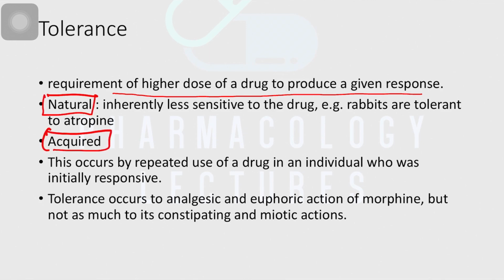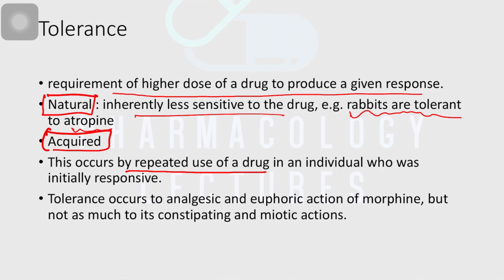Natural means inherently they are less sensitive to the drugs. For example, rabbits are tolerant to atropine, so inherently they are tolerant to the atropine drug. But acquired tolerance is the main tolerance, which develops gradually over a period of time due to repeated use of drugs. Initially it was responsive, and gradually it becomes less responsive.